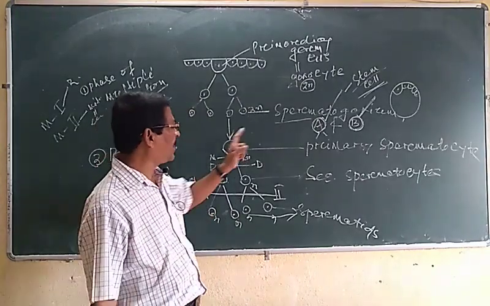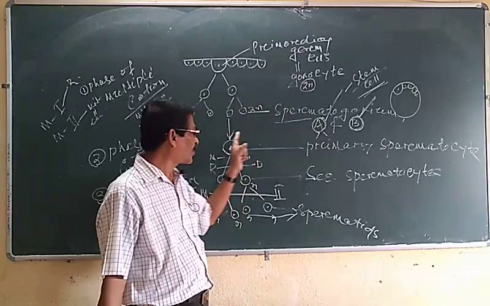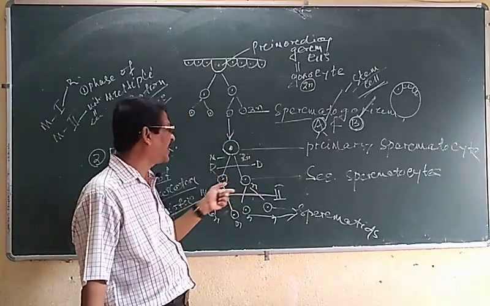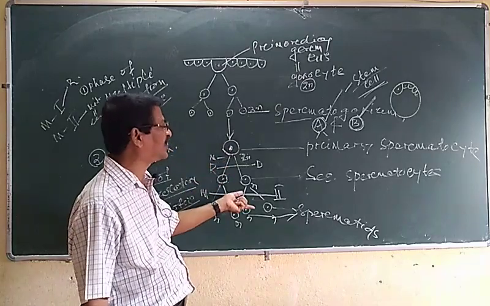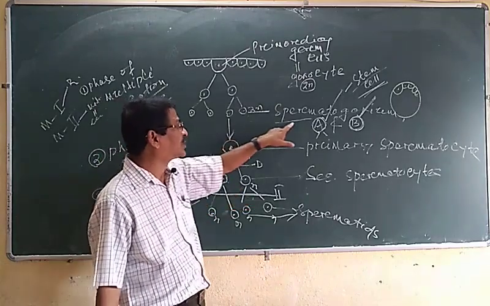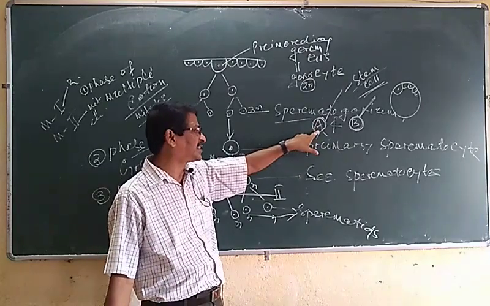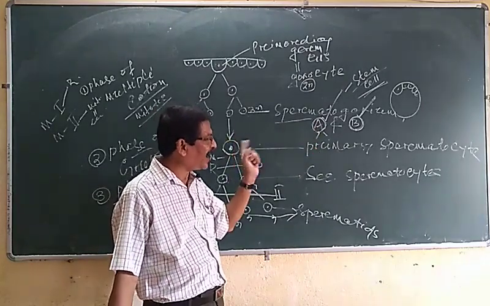Spermatogonia B enter the next phase of spermatogenesis.